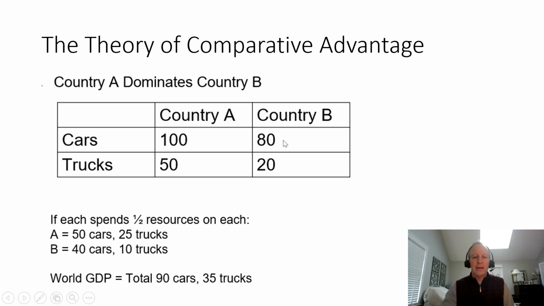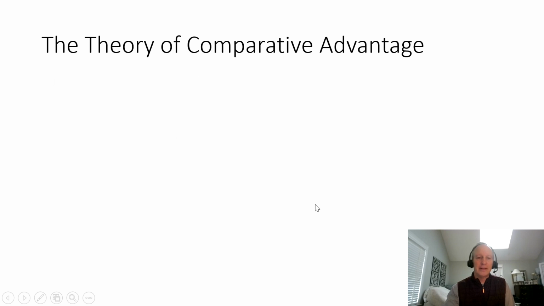Okay. Now, country B could do the same thing, put half of its people on cars, half on trucks. And it can make 40 cars and 10 trucks. And they could distribute all these goods to their people, however they want to do that. If we just added all this up, what was produced this year was 90 cars between those two countries and 35 trucks. That's the world's GDP. Global GDP is 90 cars and 35 trucks. I want you to remember that because we're going to introduce a situation where they can specialize and trade in a second.